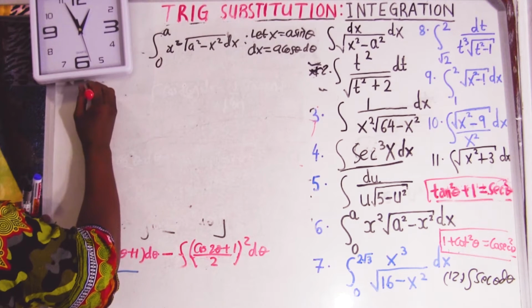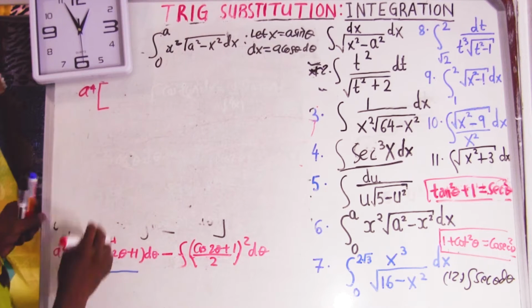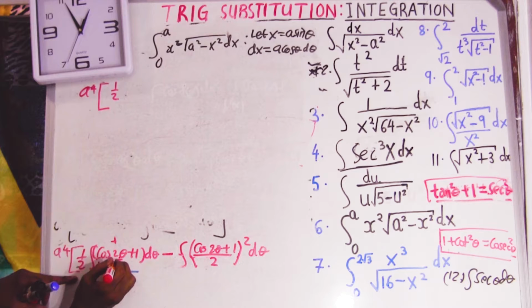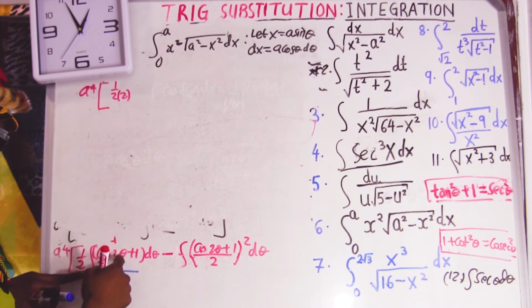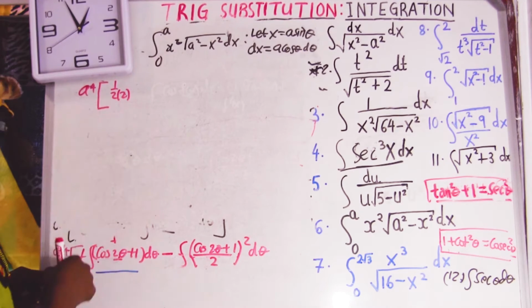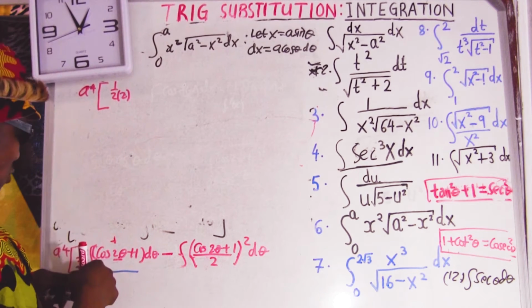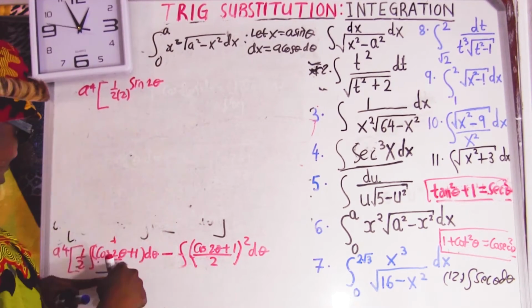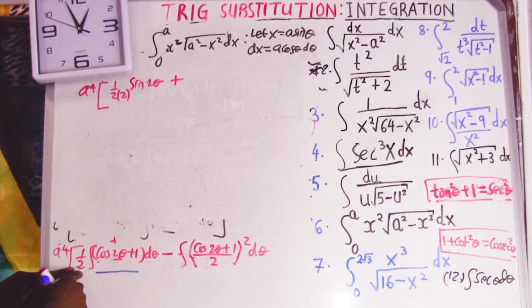Okay, this is a power 4. This is going to be 1 over 2. Now differentiating is going to give you 2, so that 2 is going to come in here. Differentiating the inner function gives 1 over that answer. But remember we have another 2 here. And then when you integrate cos of 2 theta, it gives you sine. Plus, now you come here.